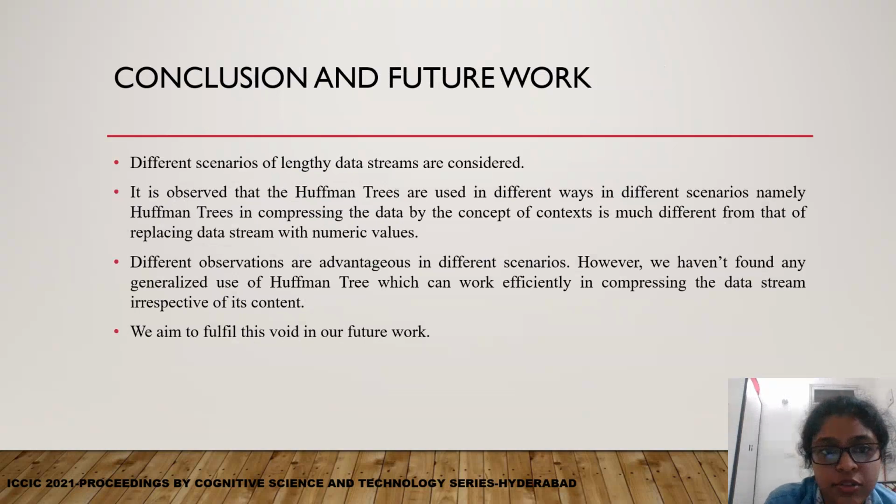Now, conclusion and future work. We have considered different scenarios of lengthy data streams, and we have tried to use different techniques suitable for different conditions and different structures of the data streams. However, we have been unable to find till now a solution which is applicable for all situations. We aim to fulfill this void in our future work.